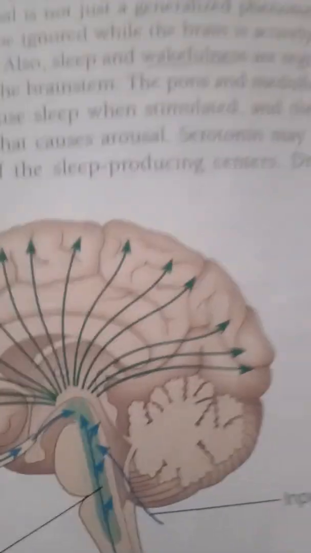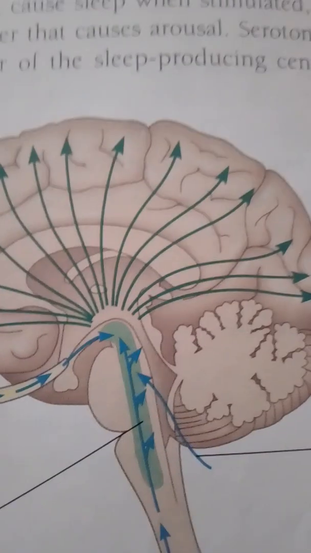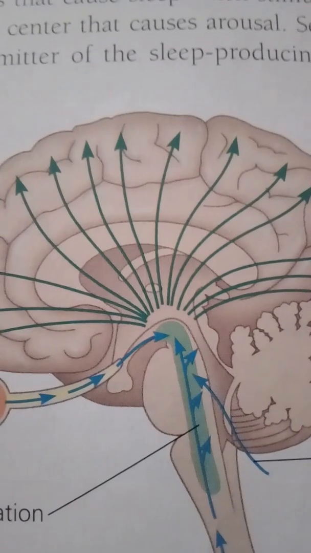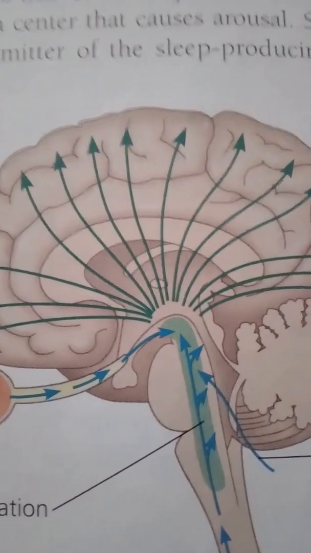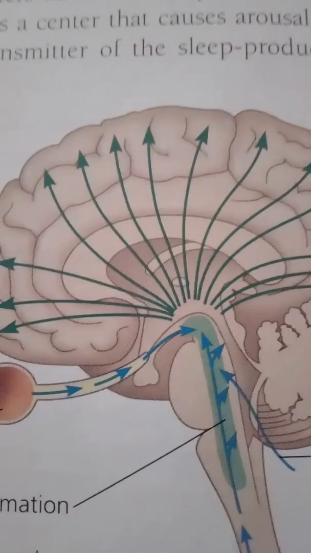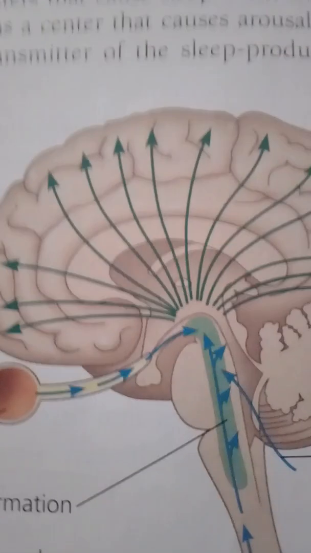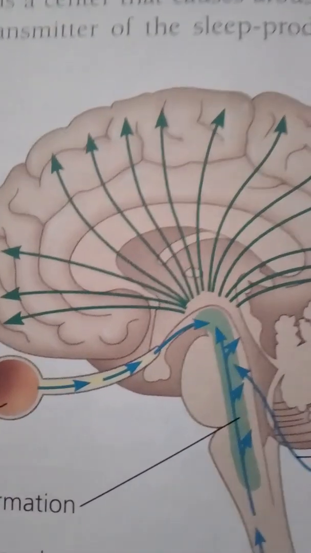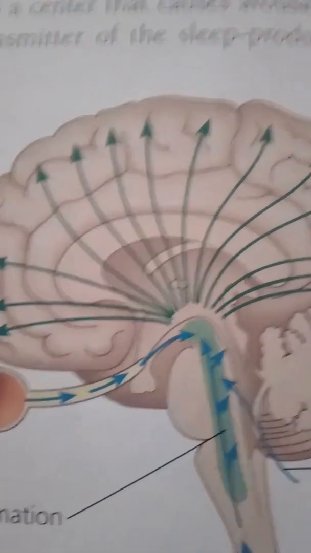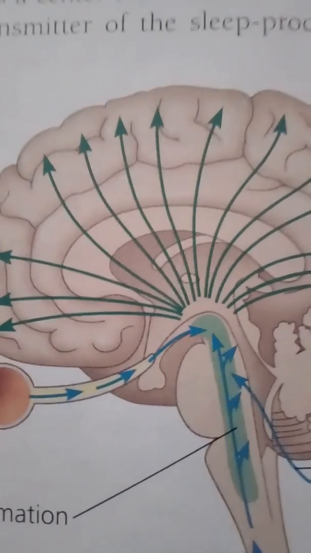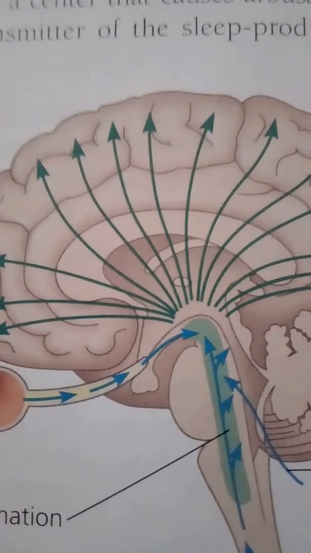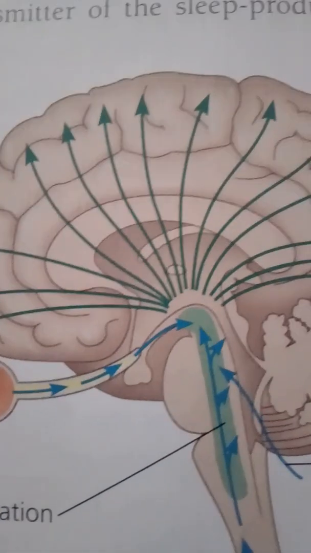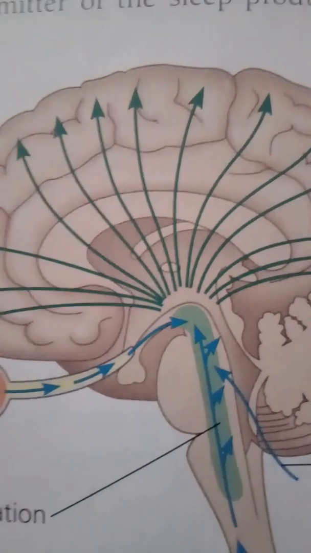As shown in this figure, the reticular formation, a diffuse network of neurons containing over 90 separate clusters of cell bodies, is present in the core of the brainstem. A part of the reticular formation, the reticular activating system, or RAS, regulates sleep and arousal, acting as a sensory filter. The RAS selects which information reaches the cerebral cortex, and the more information the cortex receives, the more alert and aware a person is.